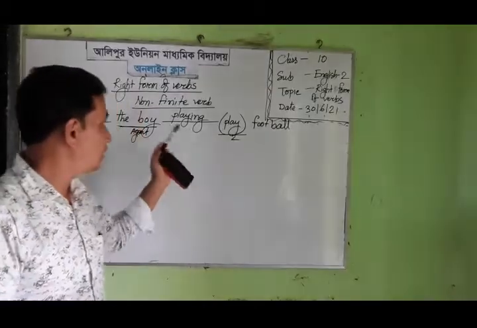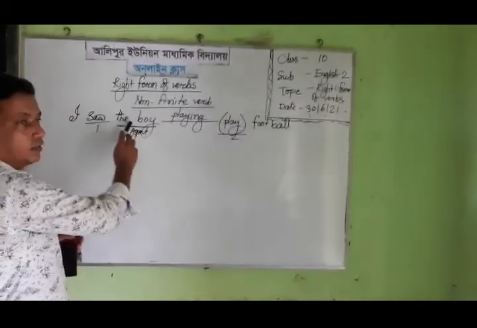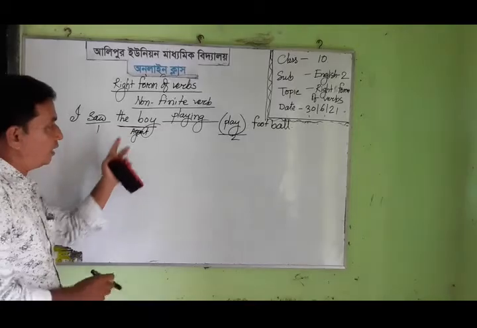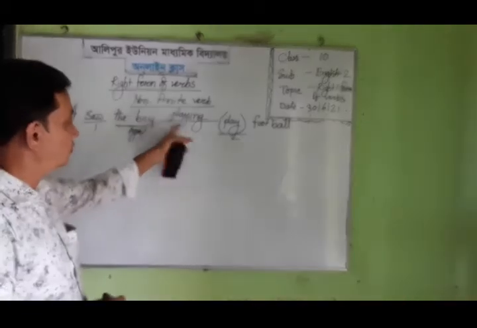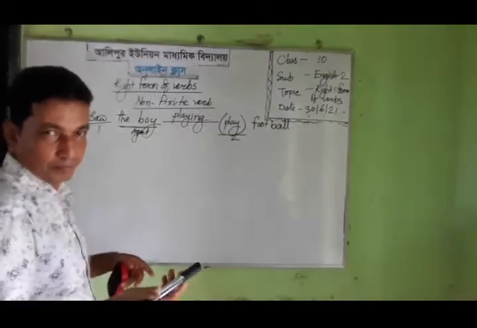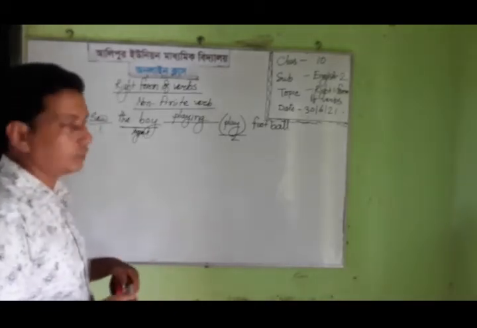I hope you are clear about this sentence. As the agent of the verb prevails in the sentence, the verb must be formed with ing. Must be ing form. Okay, dear students.